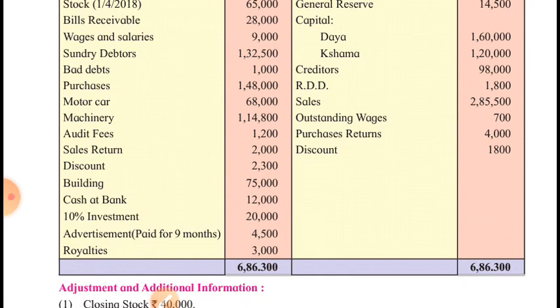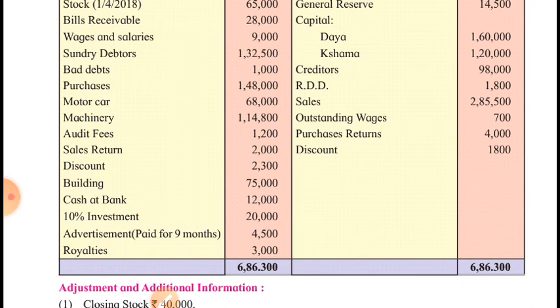Purchases is direct expense, trading account debit side. Motor car is asset, machinery is asset. Audit fees is indirect expense, profit and loss account debit side. Sales returns will be deducted from sales, trading account credit side, sales minus sales returns. So we will have to show sales in the inner column. Discount, this is the discount having debit balance, it is expense for the business. It will be debited to profit and loss account.